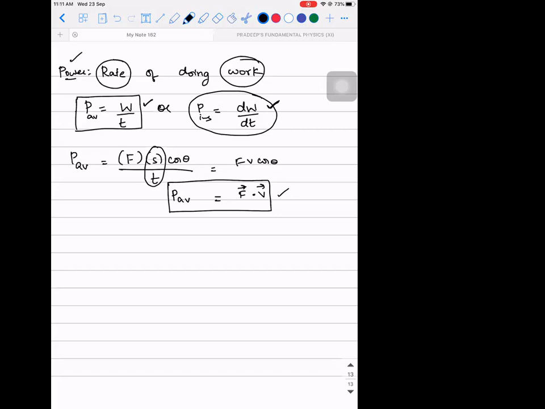Now, the next question: is it a scalar quantity or a vector quantity? Vector. How is it vector? What kind of a product are you doing? Scalar, sorry. Power is a scalar quantity. There are two logics to answer this question. One, you're doing a dot product, and a dot product gives a scalar output. Second, you're dividing work by time. Work is a scalar quantity, and scalar divided by scalar is also a scalar quantity. So power is a scalar quantity, accepted. The next question is, what is going to be the SI unit of it?